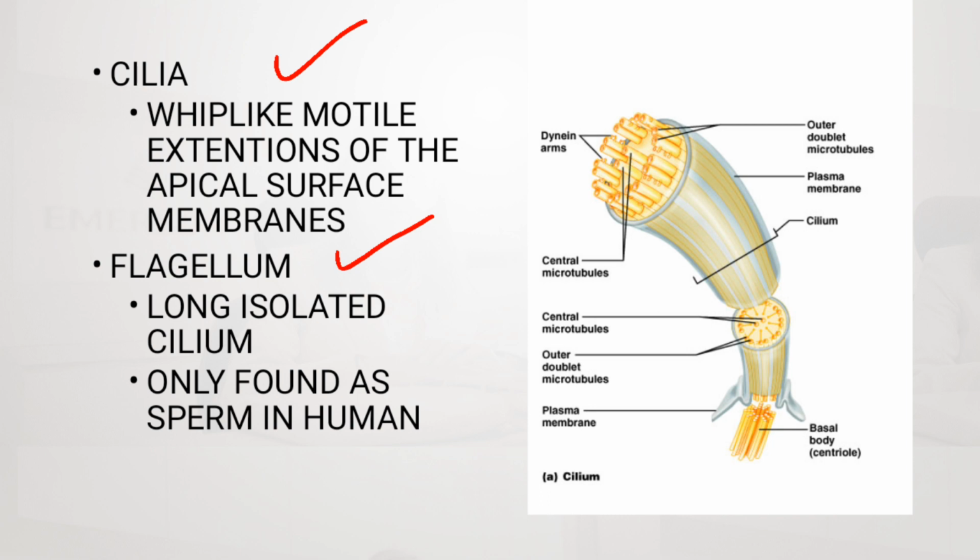So if you have gotten your cells and their features, then feel free to go check out the anatomy and physiology playlist and select the cells anatomy and physiology lecture. This is where we have talked about cilia, microvilli, and flagella in detail. So this is a picture of the cilium.